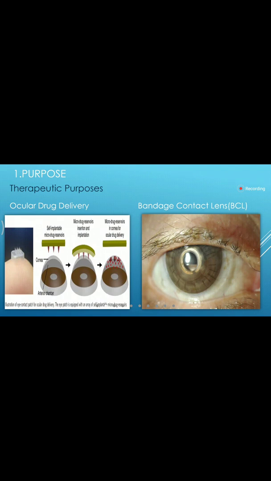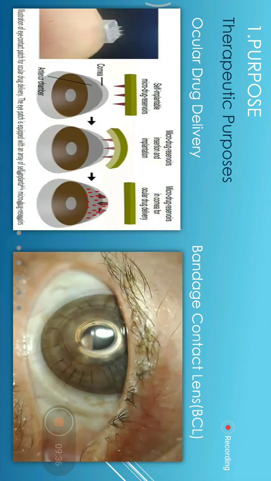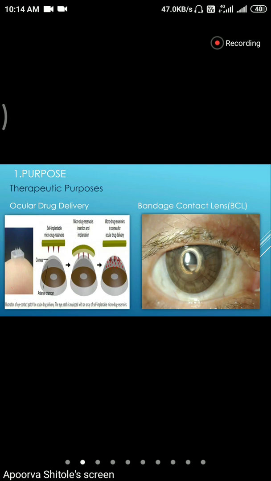Anyone has any doubts in these two things? No. Okay, thank you.